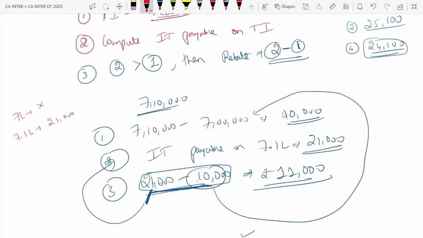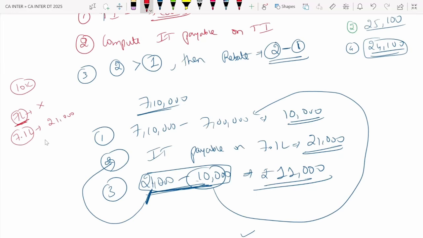Right? So it's like telling, for 7 lakh, generally what is the tax actually? What is the extra payment over and above 7 lakh? 7.1 lakh, 10,000. 10k is extra. So I am telling Nirmala madam, up to 7 lakh anyway there is no tax.